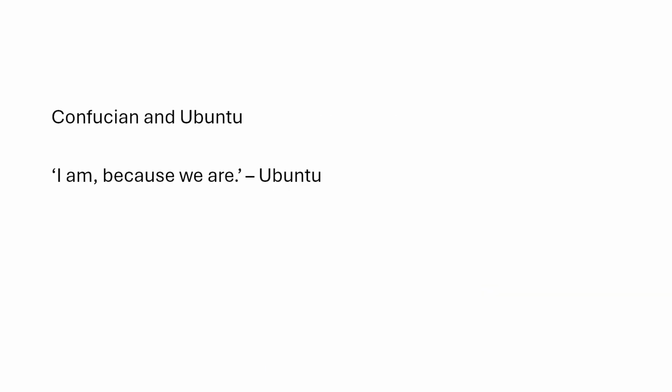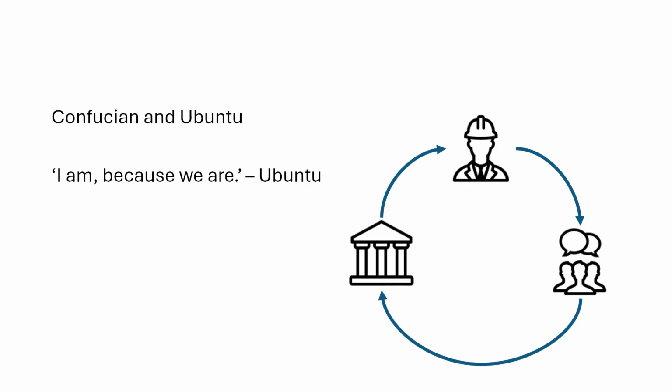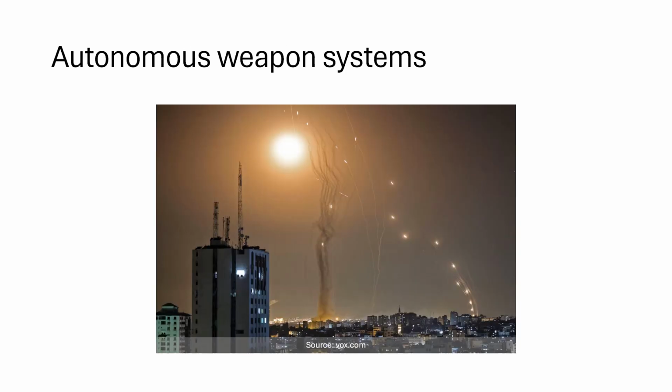Confucian and Ubuntu ethics, while vastly different concepts, both focus on fundamental need for other people in our lives. For AIS, this could be interpreted as the need for designers, communities, and governments to all talk and agree. To allow for a diverse ethical system, we would possibly have to interpret it and adapt those philosophies, especially when they contradict each other. For example, the gaps that arise from absolutism of Kant's philosophy could be filled in by interpretation of Buddhism.